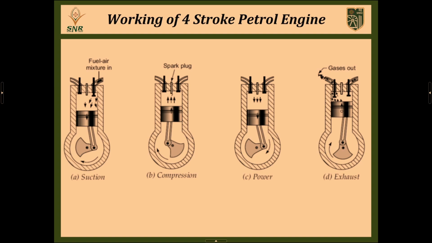So, what is happening in the exhaust stroke? It is the final stroke of the 4-stroke petrol engine. As already discussed for the diesel engine, the same scenario happens in the petrol engine also. During the exhaust stroke, the exhaust valve is open. Once the exhaust valve is open, the piston moves from bottom dead center to top dead center, and the entire volume of smoke occupied inside the cylinder comes out of the cylinder. That happens during the exhaust stroke.